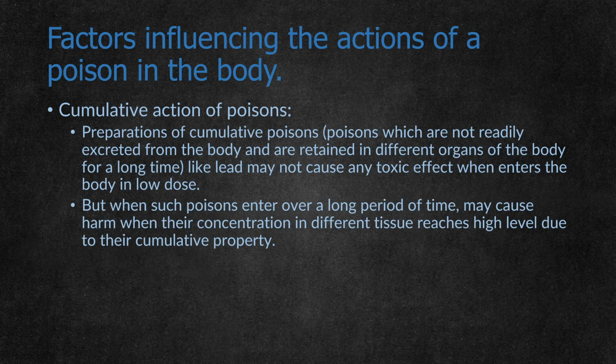Cumulative poisons are those which are not readily excreted from the body and are retained in different organs, like lead, and may cause action over a longer duration. They get deposited slowly and cause long-term effects when taken in low doses. When such poisons enter over a long period of time, they cause harm when their concentration in different tissues reaches a very high level due to the cumulative property.